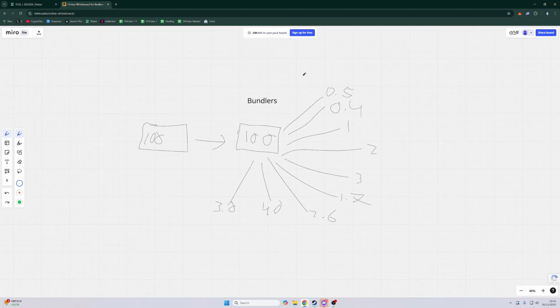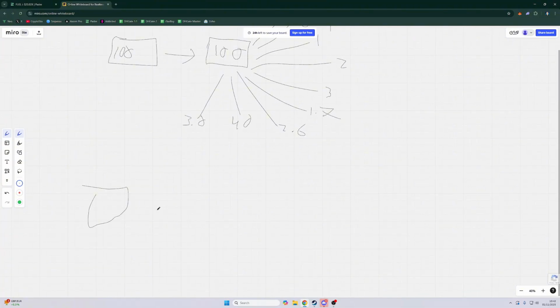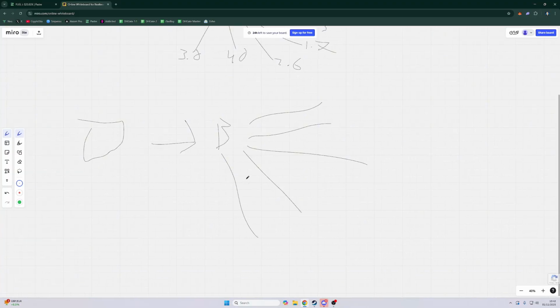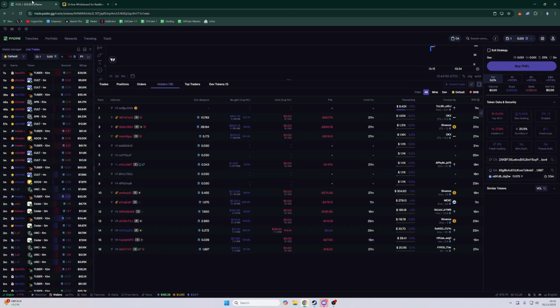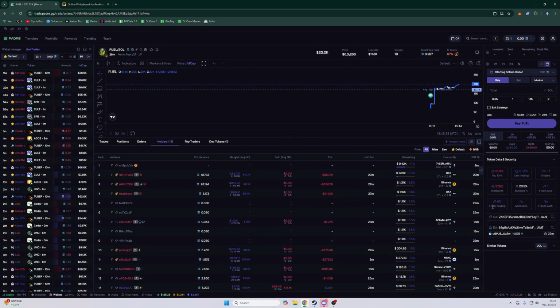Another way bundlers do this is they send their 100 Sol to Binance. So let's say this is your wallet. You send it to Binance here, and then from Binance, you withdraw it to multiple wallets. So it looks like these wallets are funded by Binance, but it's actually one person bundling, let's say 100 Sol into Binance, and then from Binance he's withdrawing into like 40 wallets. It looks like all these are funded by Binance, and they look like new traders, but in reality it's the same guy holding the supply. And that goes hand in hand with fresh wallets.